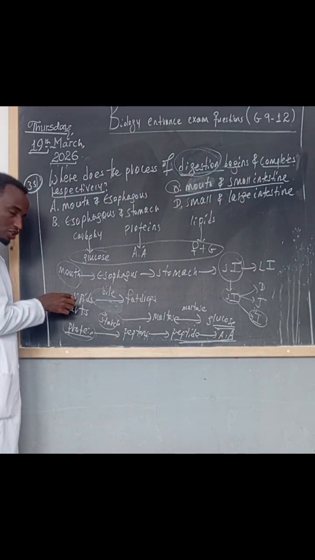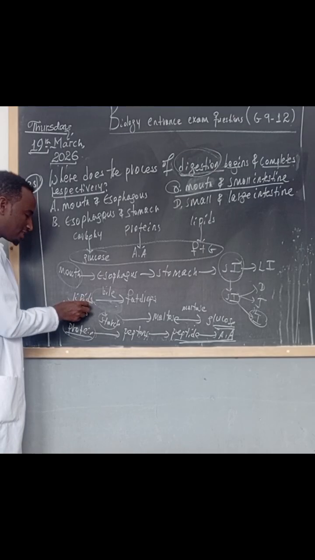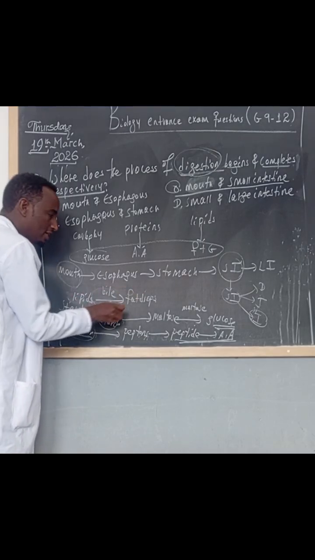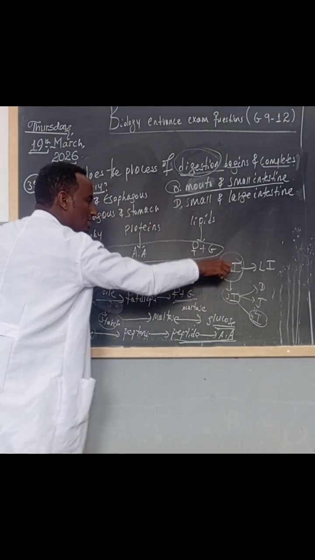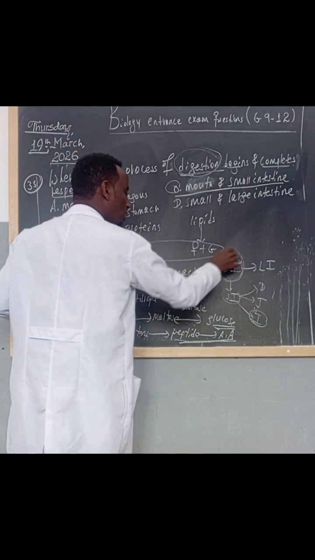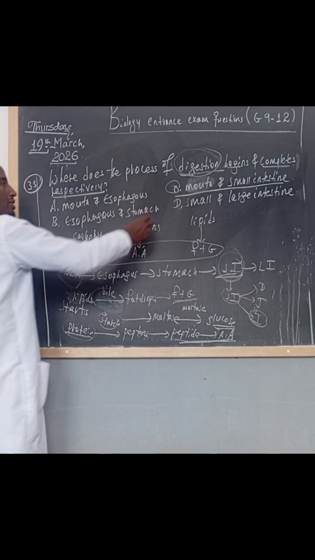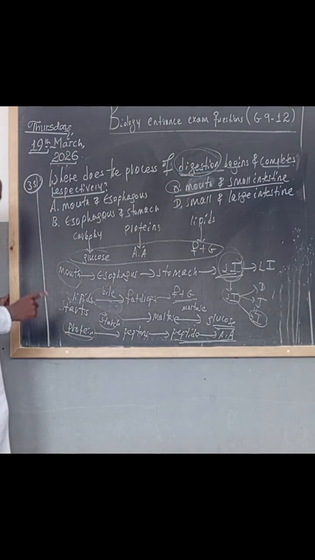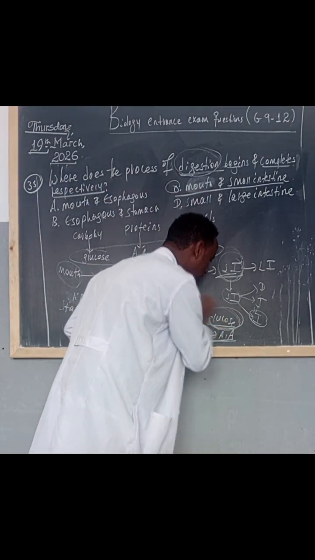But the physical digestion of lipid starts in the mouth. Inside the small intestine, lipid is converted into fat droplets by bile. Then fat droplets are converted into fatty acids and glycerol inside the small intestine. So the digestion of food completes in the small intestine. So the answer is mouth and small intestine. Mouth and small intestine.